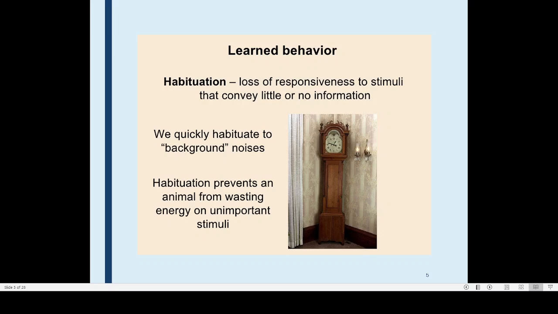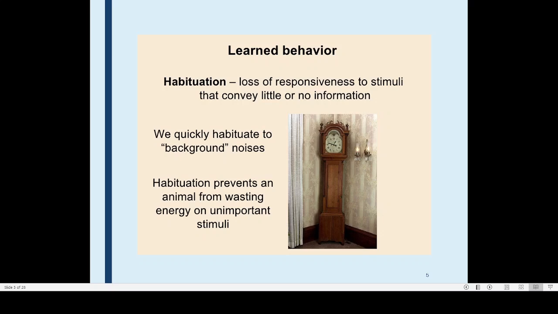So habituation prevents an animal from wasting energy on unimportant stimuli. We have to respond only to things which are important for our life, for our biological or other needs. That is why our body slowly prevents responding to those stimuli which are not important to us.